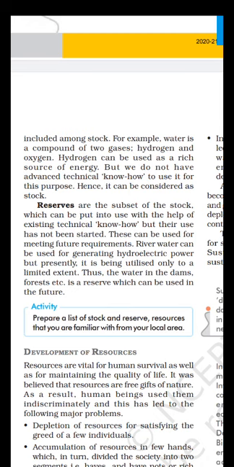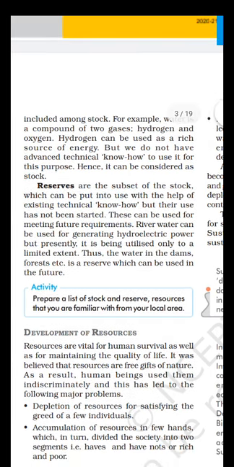Thus the water in the dams and forest is a reserve which can be used in the future. Rainwater and any kind of water, most of the water is actually wasted. So we do not have the maximum technology to utilize it to the fullest potential.